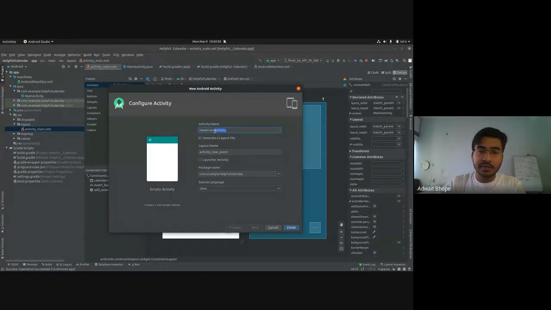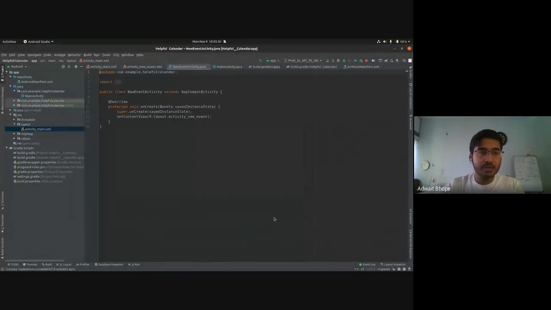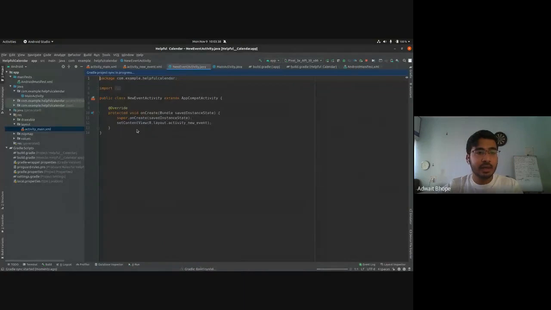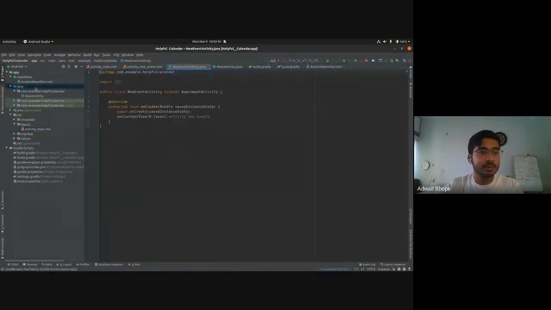I am adding the Activity keyword at the end because it is conventionally followed that you write Activity here, so that it is easy to identify among these files which is an activity, which is a class, which is an interface, and so on. You'll see a checkbox, Generate a Layout File. It is basically asking if it should generate the XML file for the UI. Leave it at the default. We don't need to change anything here. The source language will be Java as well. Click on Finish, and that will create this new activity.